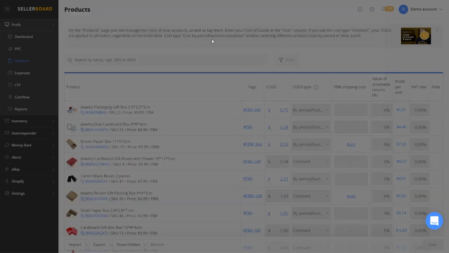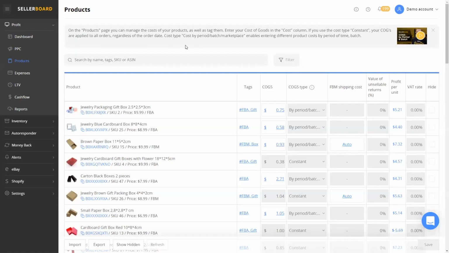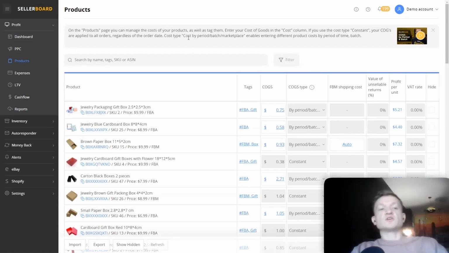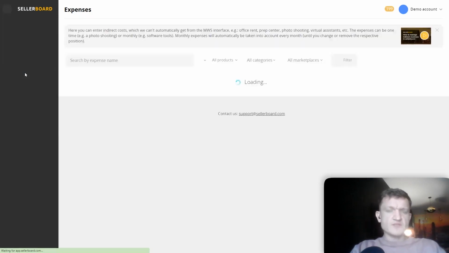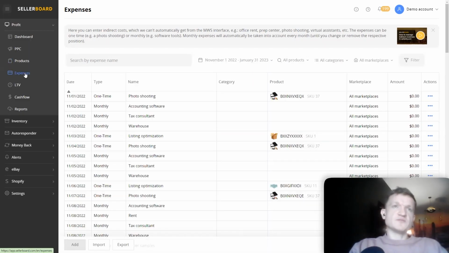Okay, another thing that makes Sellerboard calculations more accurate in terms of profit is the expenses feature. So what is this? For example, if you have different types of expenses that are not automatically taken into account, those are not Amazon fees and not cost of goods, but rather some costs that you have, like photo shooting, tax consultant services, warehouse rent and stuff like that.